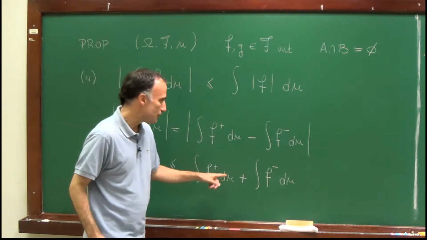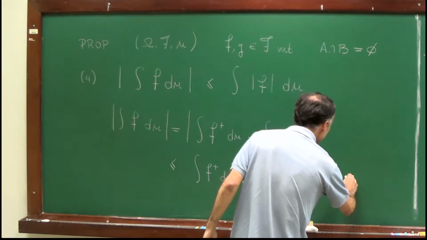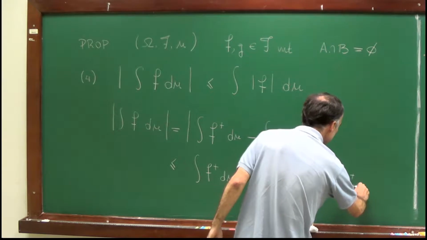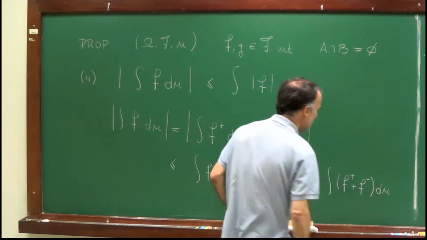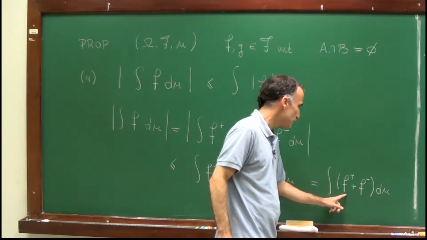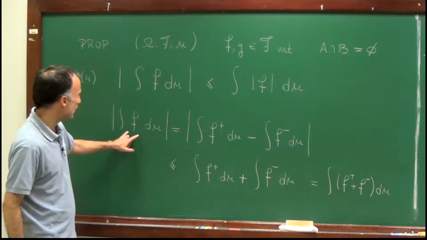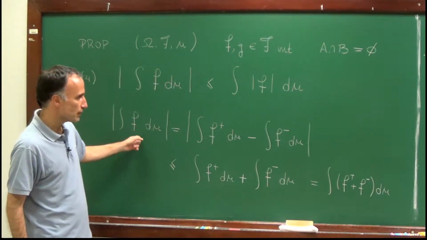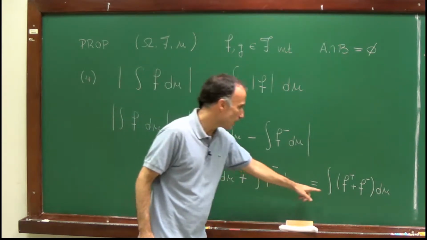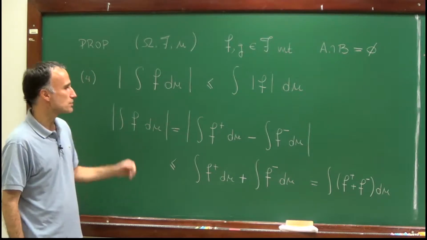Now, by linearity of the integral, this is equal to the integral of the sum. And the sum of the positive part with the negative part is just the absolute value, and therefore we have indeed that the absolute value of the integral of f is bounded by the integral of the absolute value of f. So this is a simple property.